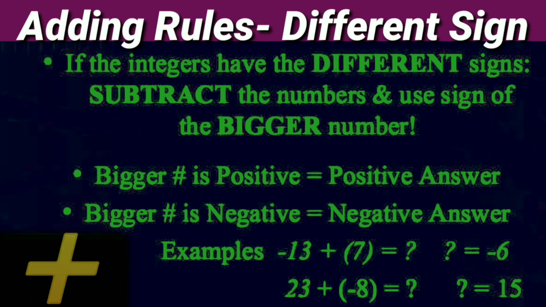Here we have given an example: -13. It's the bigger number with a negative sign. We know ultimately the result will be negative. Plus 7 gives a result of -6. 23 is the bigger number with a positive sign. Plus within bracket -8 gives a positive answer, which is 15. We can see other numbers as well like this.